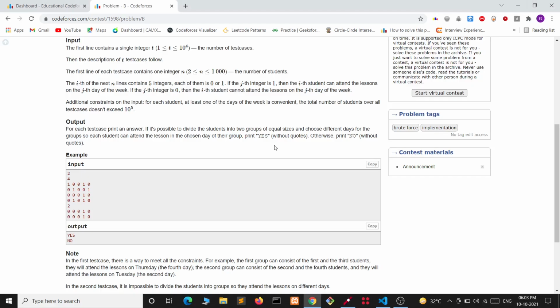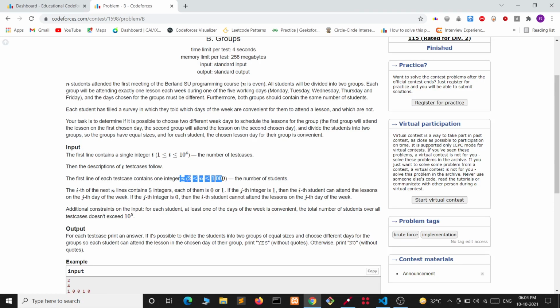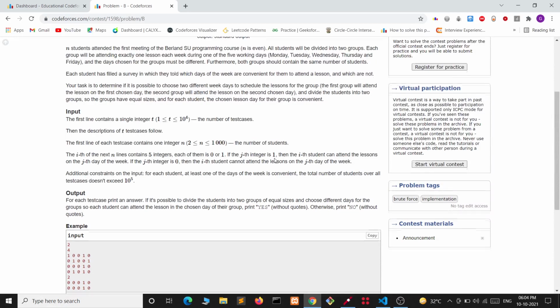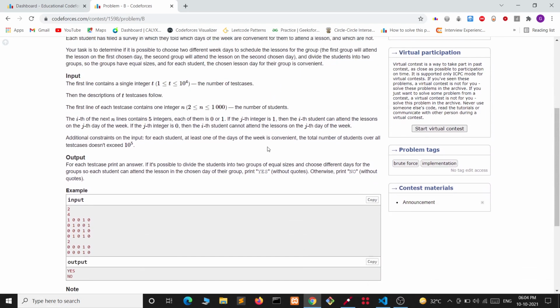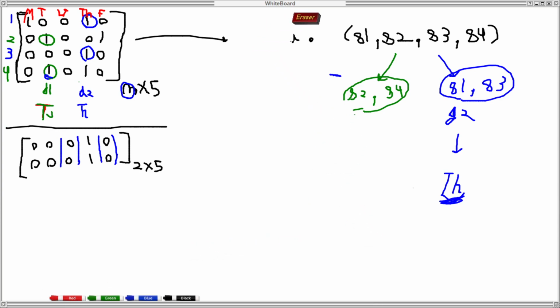Now let's see the constraint. We can see that the constraint is quite small, and we can directly do brute force. How will we be doing brute force?